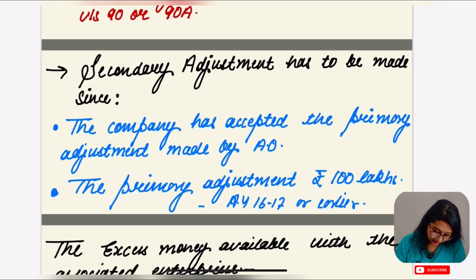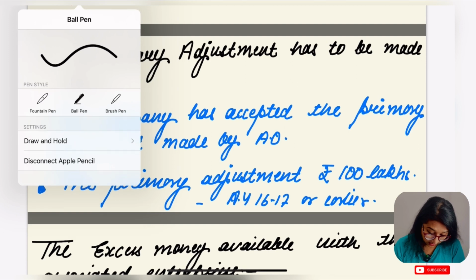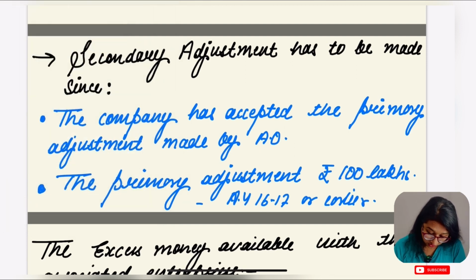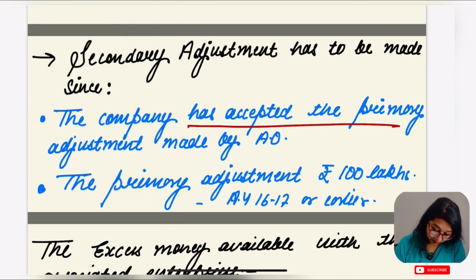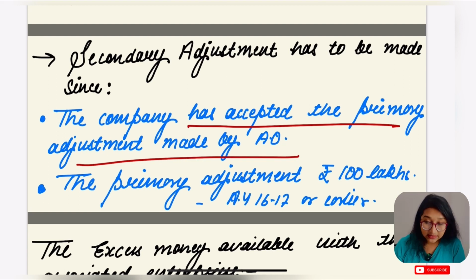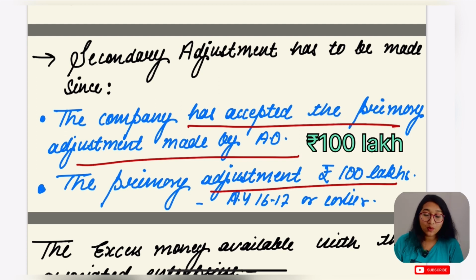Let's see where the secondary adjustment has to be made. The law says that for secondary adjustment, one should have accepted the primary adjustment made by the assessing officer. Secondary adjustment is only done once the SSC has accepted the judgment made by the assessing officer.